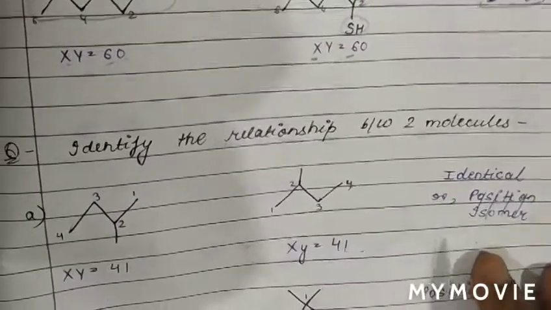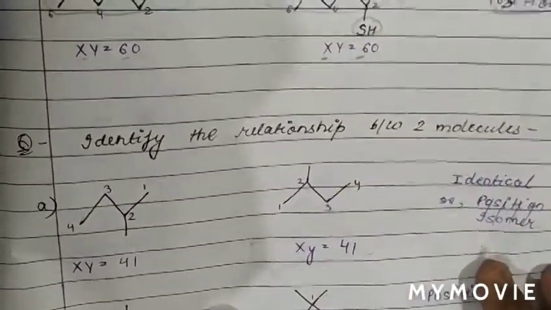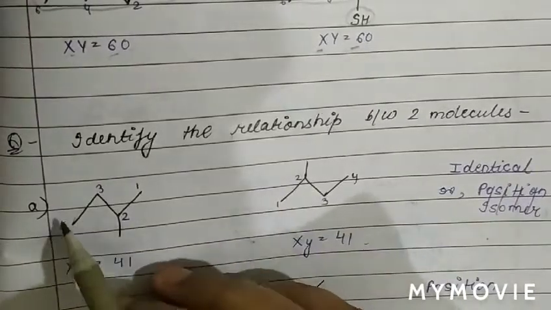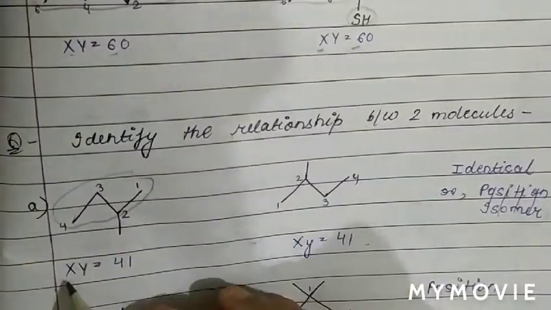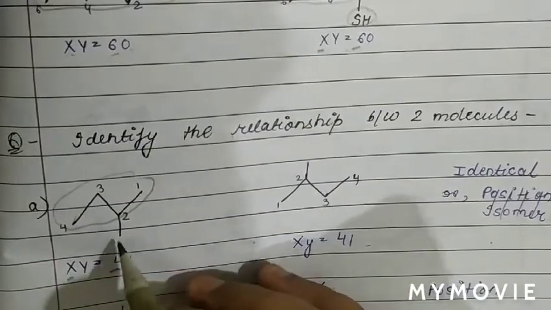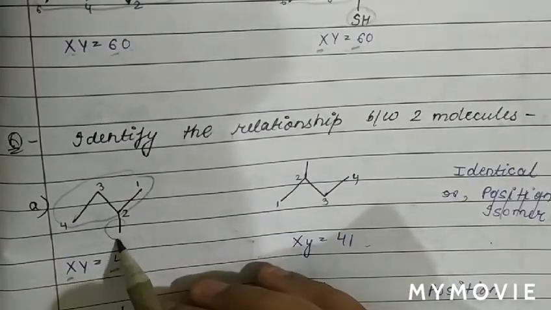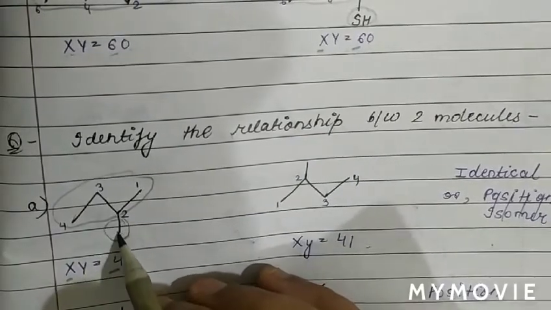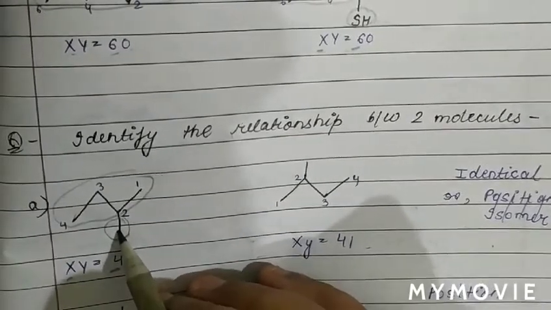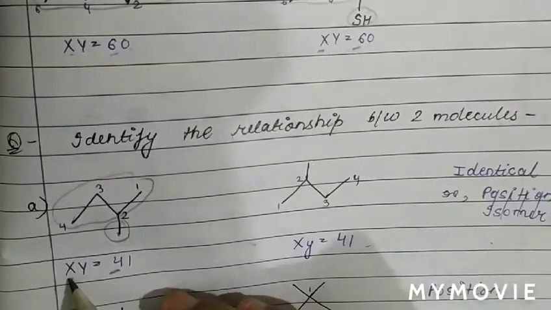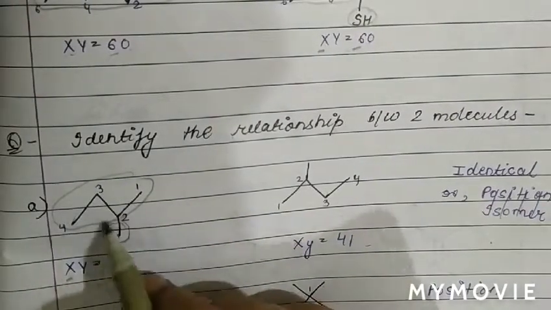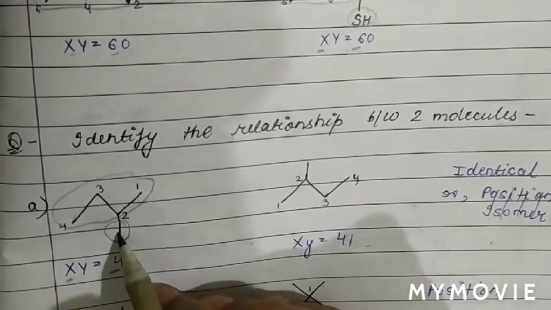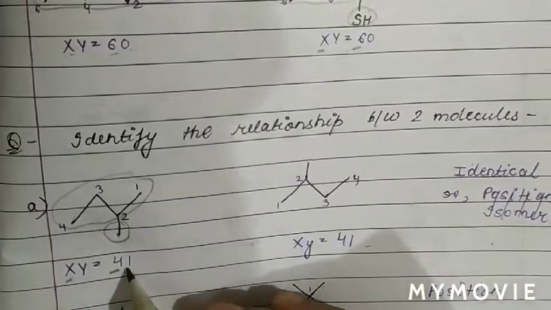Again we have to identify the relation between these two molecules. As we can see, there are 4 carbon atoms in the main chain, so isomeric number x is equal to 4, and there is also one side chain of 1 carbon atom. So there is a side chain starting with carbon and the number of carbon atoms is 1. So we can say the xy number is equal to 4, the number of carbon atoms in the main chain, and 1, the number of carbon atoms in the side chain starting with carbon, so 41.